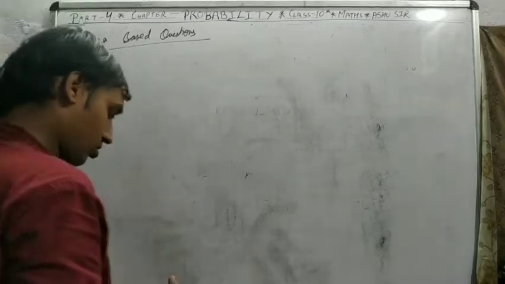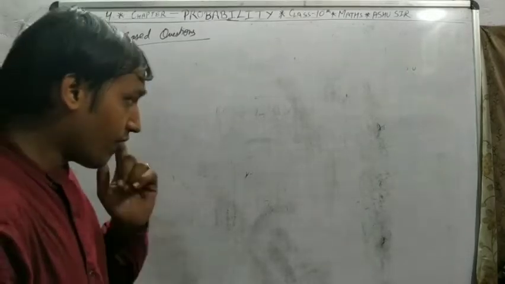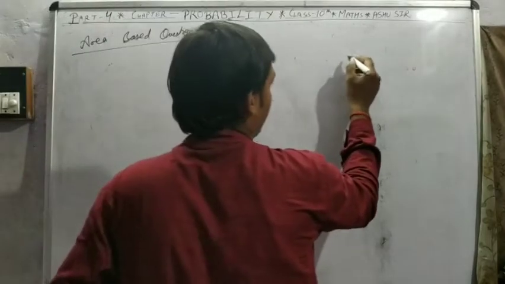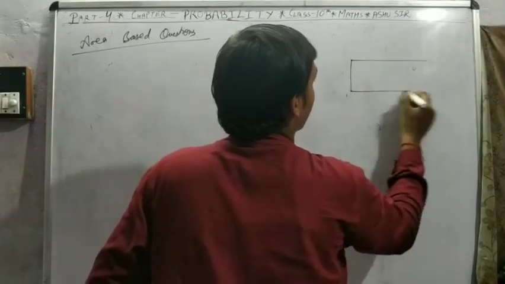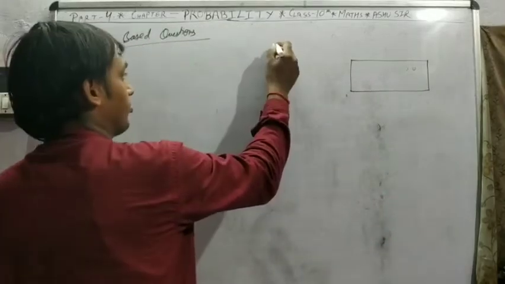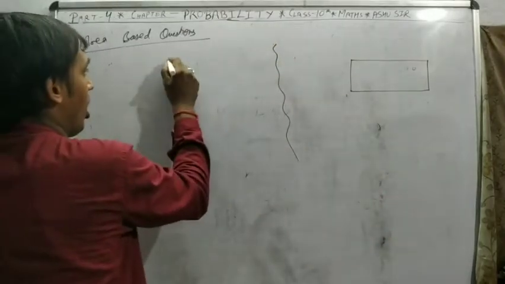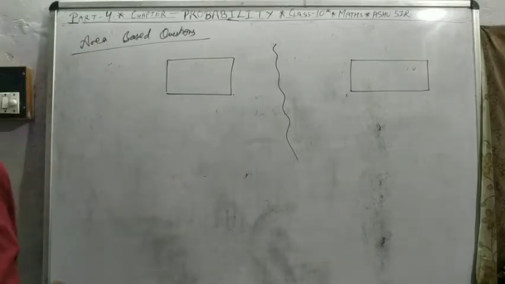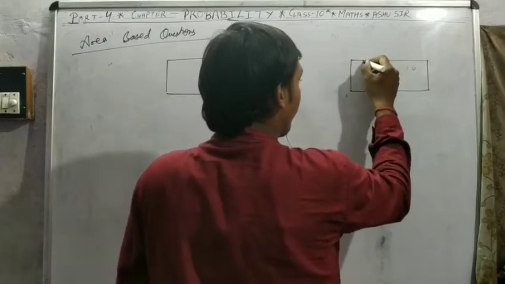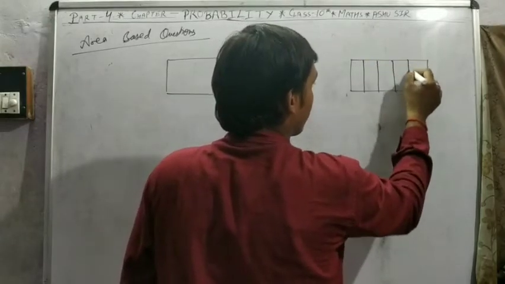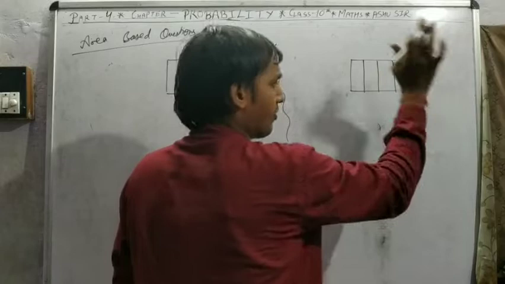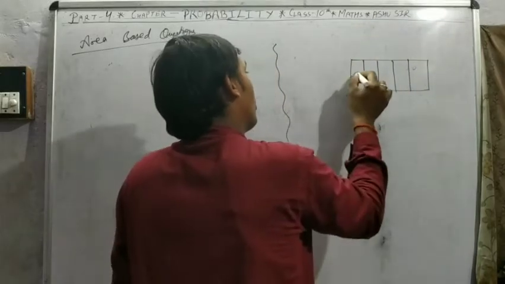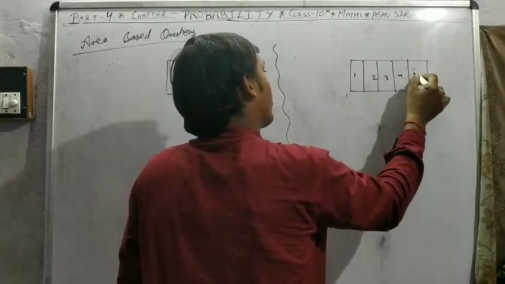Next topic is the area based question. So area based question, if I say a rectangle divided into 5 equal parts: 1, 2, 3, 4, 5.